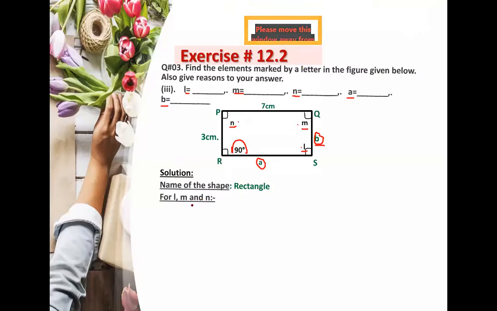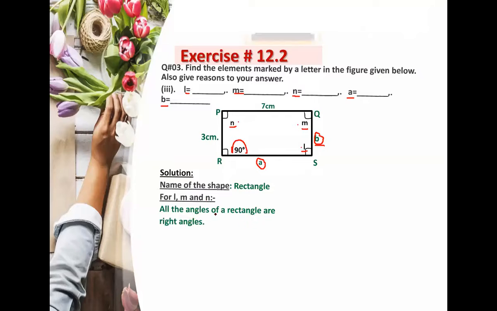Okay, so for L, M, and N, what postulate will you write? You will write all the angles of a rectangle are right angles. Yes, Saad Suhail, you are right. No, Abbas Hussain, you are not trying to solve this question in your copy. Abbas, please do not copy down this question. This is an example, okay?